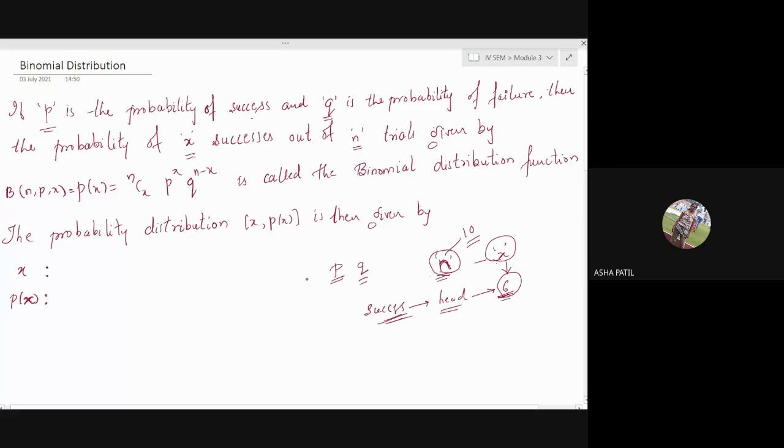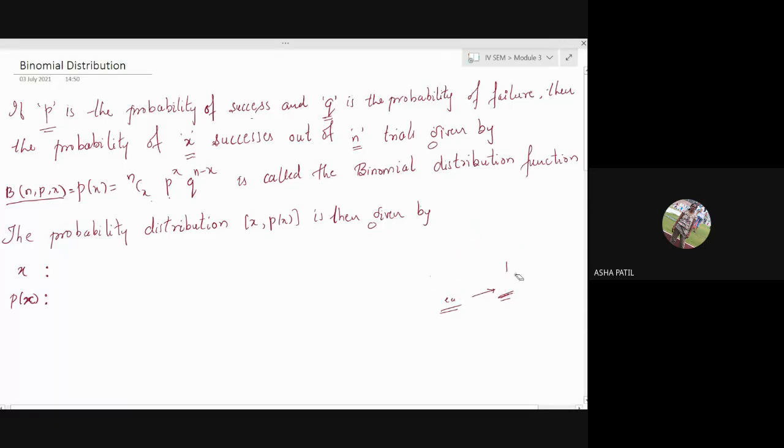Then the binomial distribution function is denoted by B of n, p, x. n is the number of trials, p is the probability of success, x is the number of successes. So it is also denoted by just P of x given by nCx, p raised to x, q raised to n minus x. This is called the binomial distribution function. I hope you got the meaning of it.